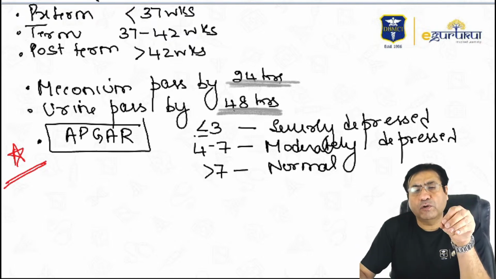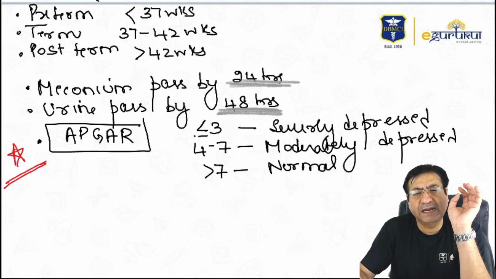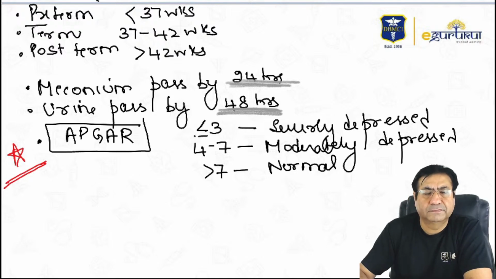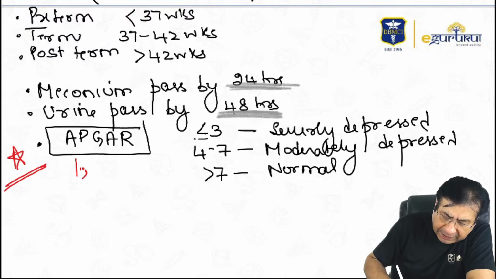So when the Apgar score is 3 or less than 3, we call it a severely depressed child. When the Apgar score is between 4 to 7, we call it a moderately depressed child. And when the Apgar is more than 7, we call it a normal child. And Apgar, please remember, is always evaluated at 1 minute and 5 minutes after birth.